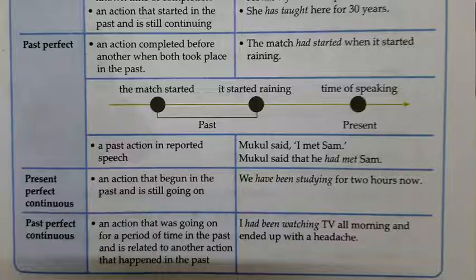So suppose some action was going on in the past and continued, that started in the past and still continued in the past, then past perfect continuous is used in that case.